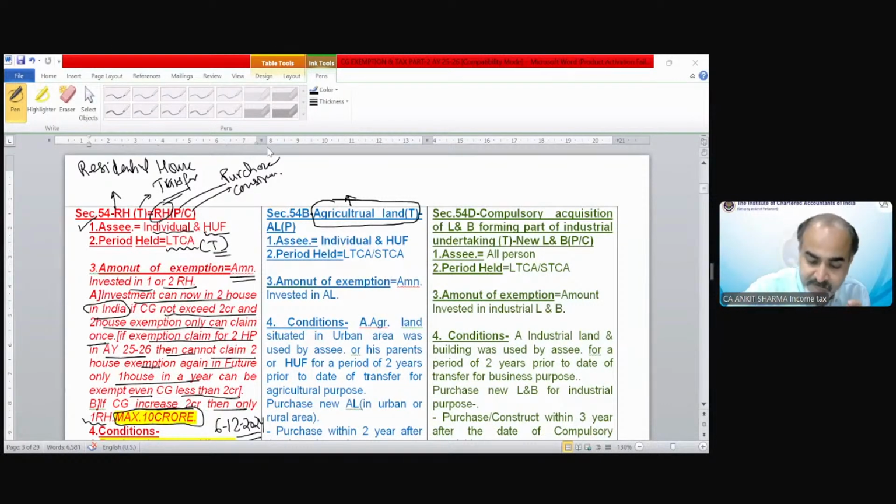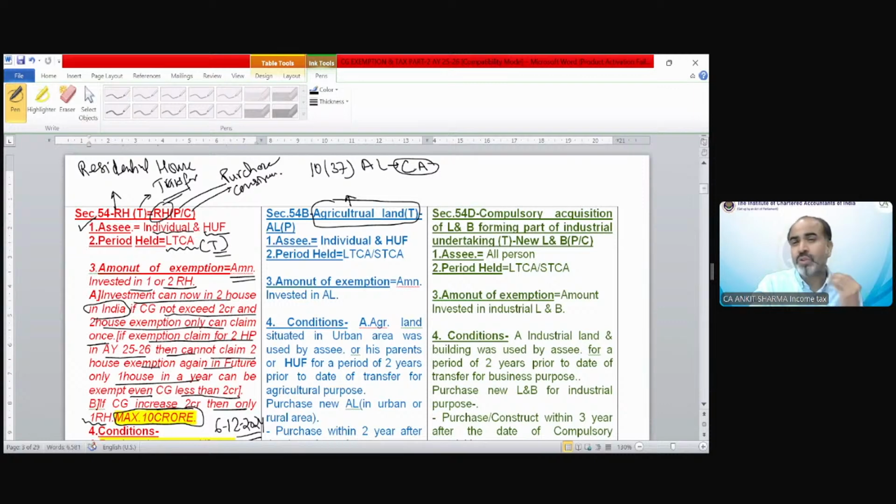Hardik is saying absolutely correct. Kasek is also saying absolutely correct. Veda is also correct. Very well done. Section 10(37) only talks about when agricultural land is compulsorily acquired. Only when compulsorily acquired from an individual or HUF, used for the last 2 previous years, and compensation received on or after 1-4-2004.